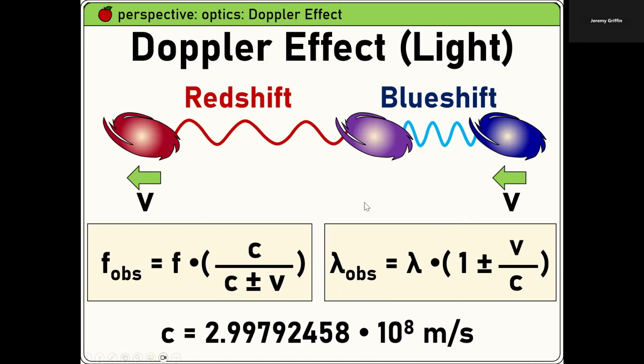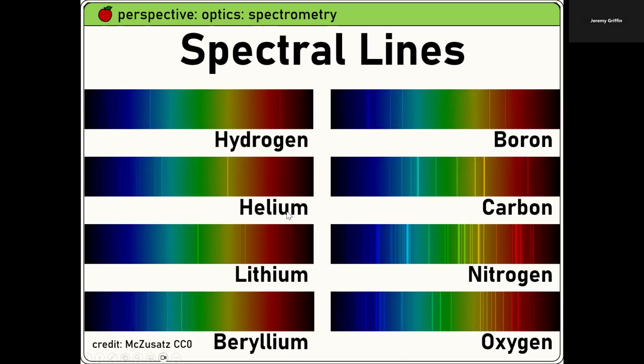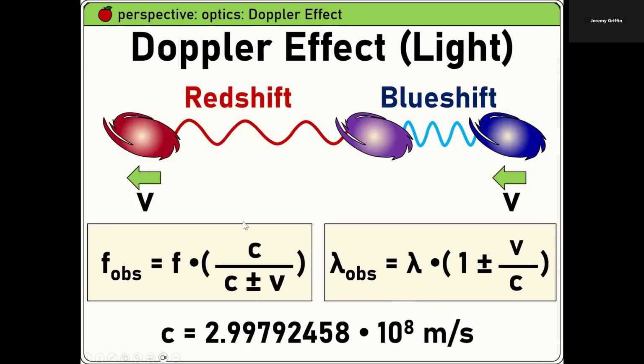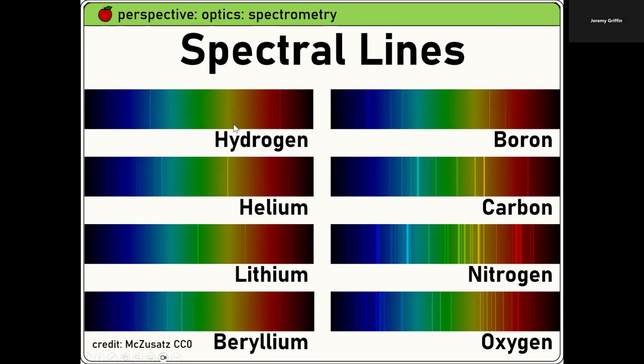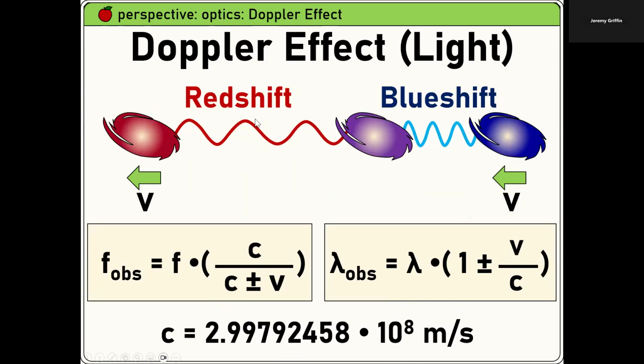Okay? Guys, if you look up in the sky and you see some color, it goes back to these spectral lines. Say you're looking for hydrogen or oxygen or whatever, right? But what if it's shifted a little bit towards the red side, a little bit towards the red that it shouldn't be? What does that tell you is happening between your galaxy and that galaxy? Yeah, you're moving further apart, right?